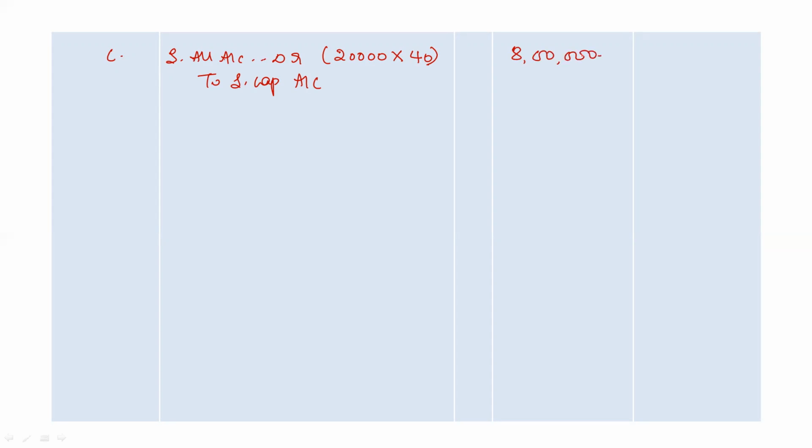So during allotment, the company in total is asking the shareholders to pay 8 lakh rupees. Out of that, 20,000 multiplied by the actual allotment money, which is only 30 rupees, we will transfer to share capital account, which is 6 lakh rupees.